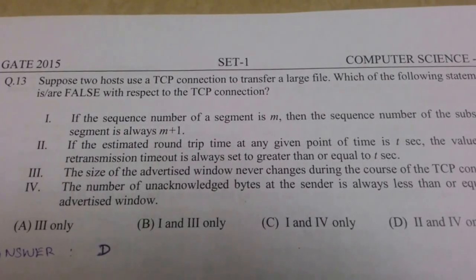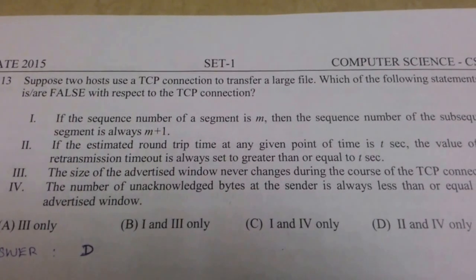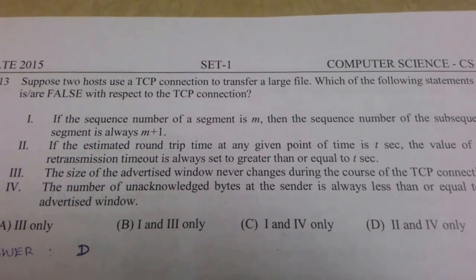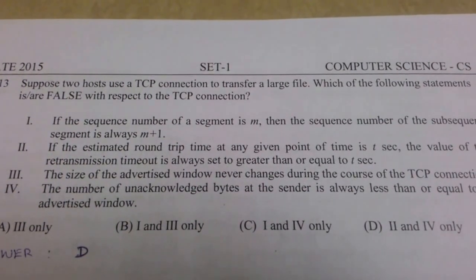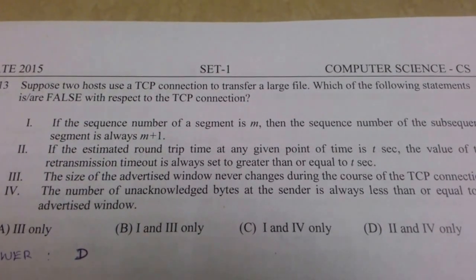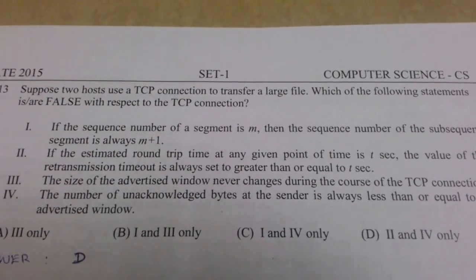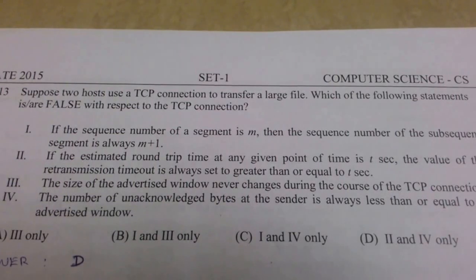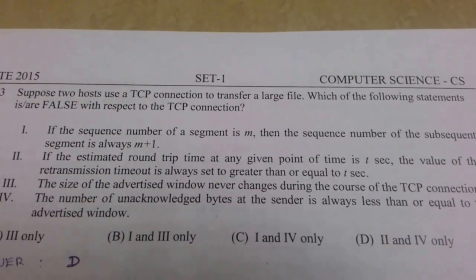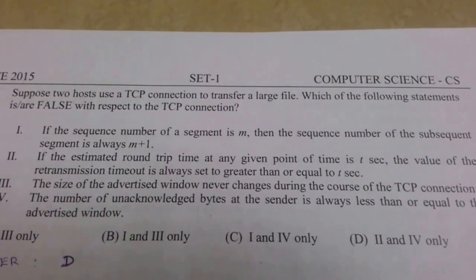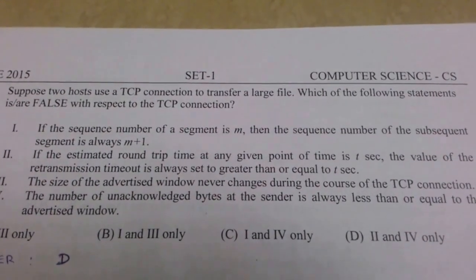In this video, we are going to see our previous year GATE question paper 2015 for computer science and engineering students. Here is question number 13. I am reading the question. The question is: suppose a host uses a TCP connection to transfer a large file. Which of the following statements is false with respect to the TCP connection?